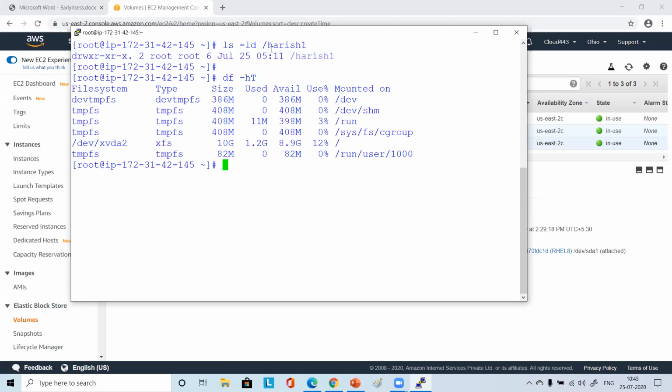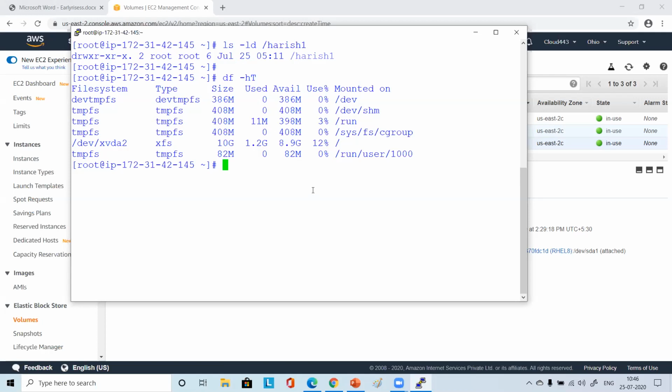Okay, so you did not do d, you only did ls -l. What did you do? ls space hyphen ld, did you do L or 1? Urvashi 1, enter. Now it's coming here.